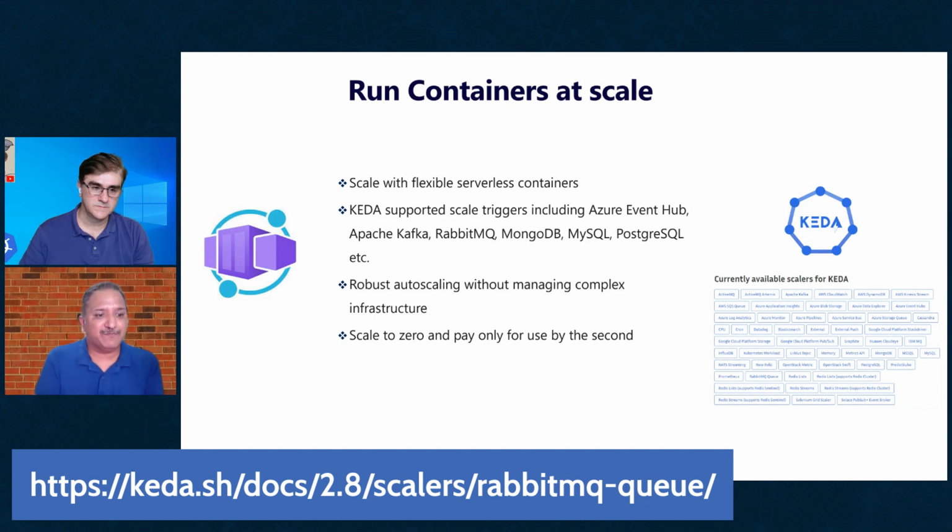So we might need triggers or metrics which are outside of the application environment, and that is where Keda comes into the picture. It has a vast array of autoscalers which can run on external metrics. I put a small screenshot here which shows about 40 or 50 different scalers which are available in Keda.